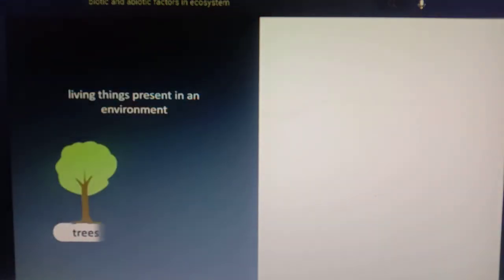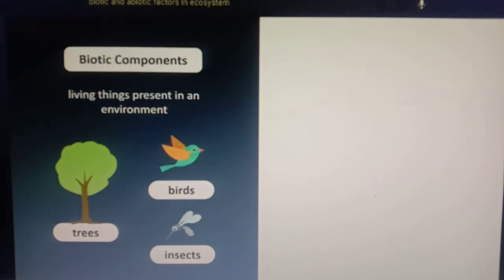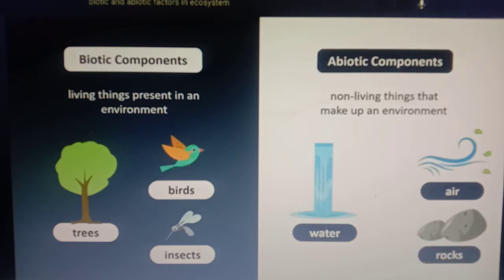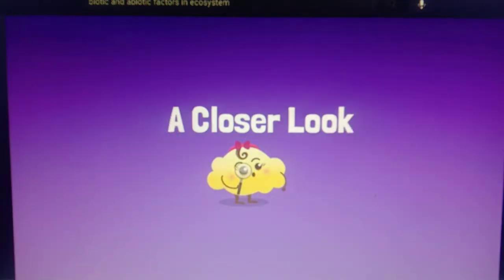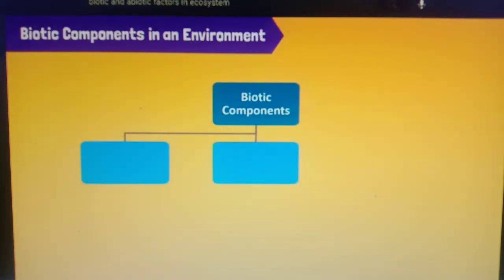The living things in our environment are referred to as biotic components of the environment, whereas non-living things that make up an environment are called abiotic components. Let's take a closer look. The biotic components of the environment are sorted into 3 groups or levels based on their role in the environment.